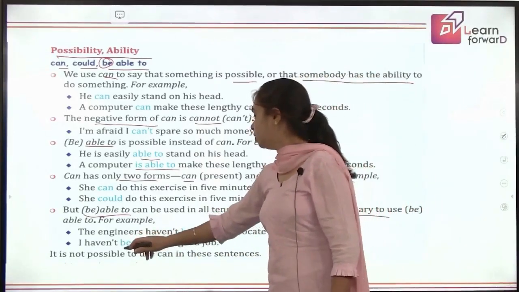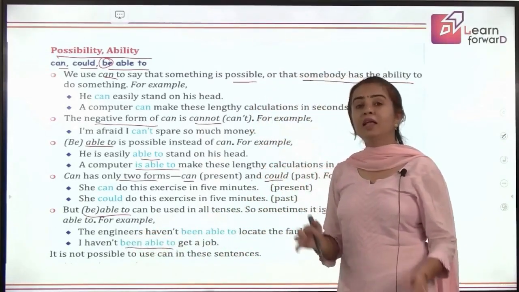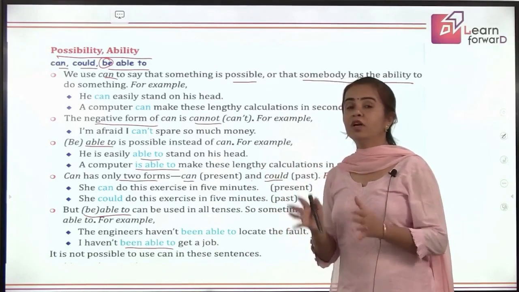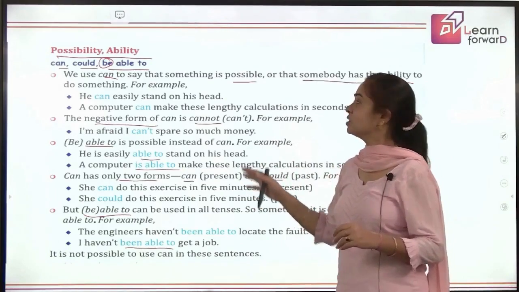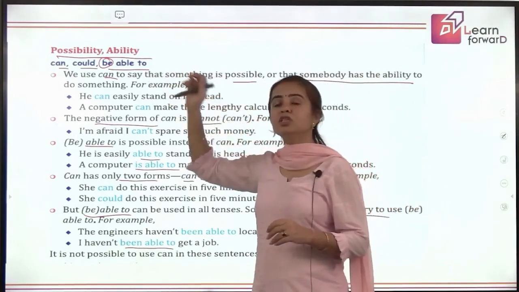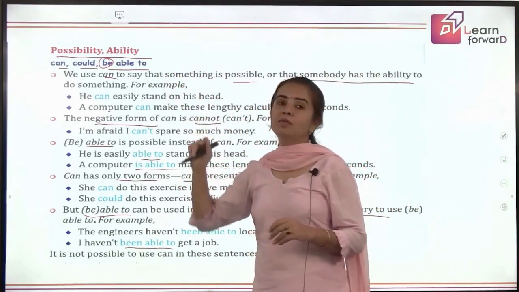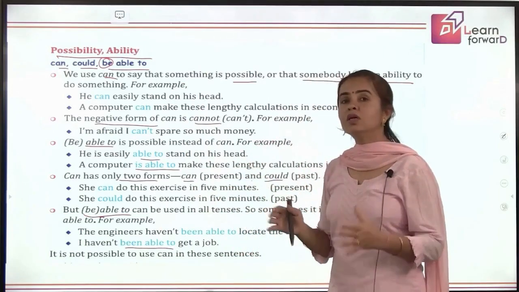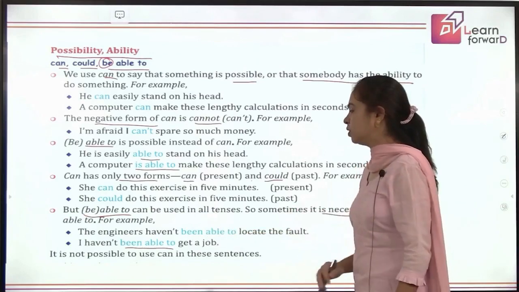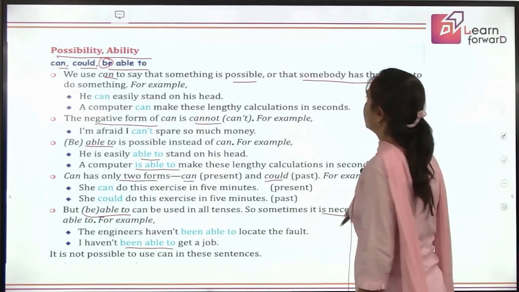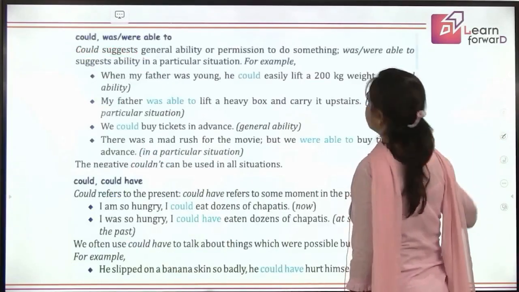And I haven't been able to get a job. That means you are still searching for it. You are still in that situation. This is the difference. The can, could show the general ability, and be able to shows a particular situation one has been in. So it's not possible to use can in some of the sentences like this.